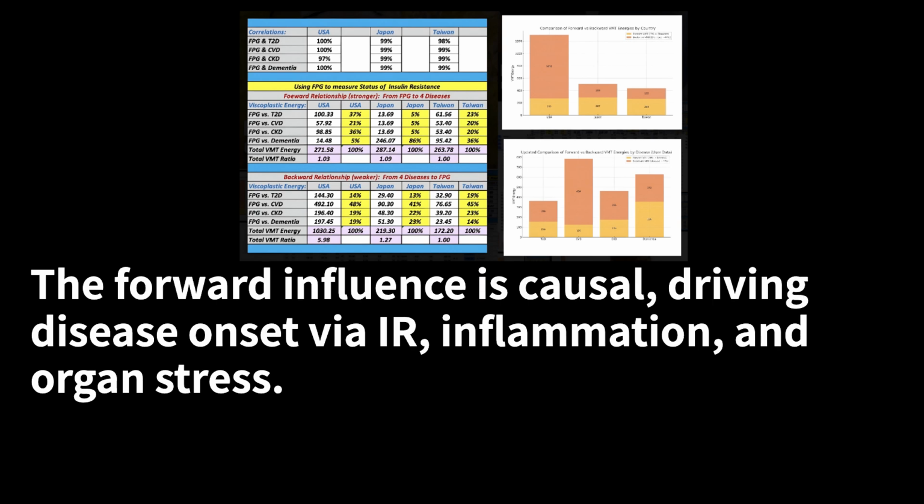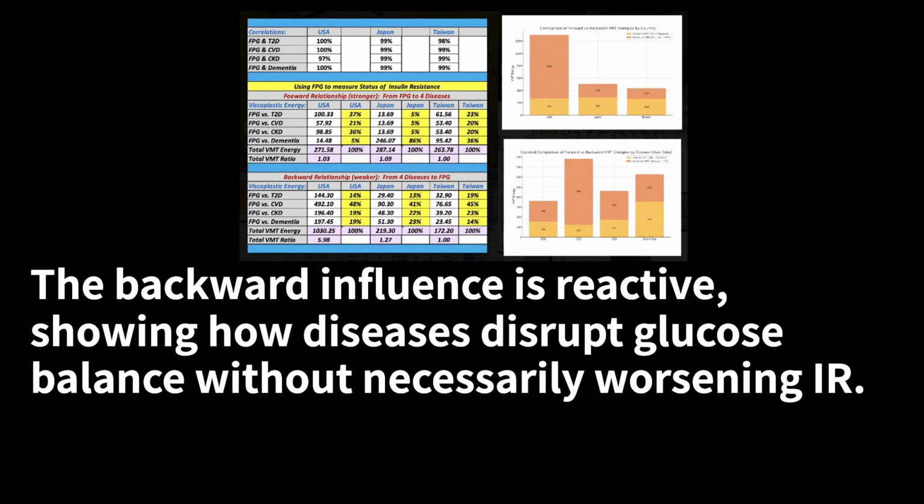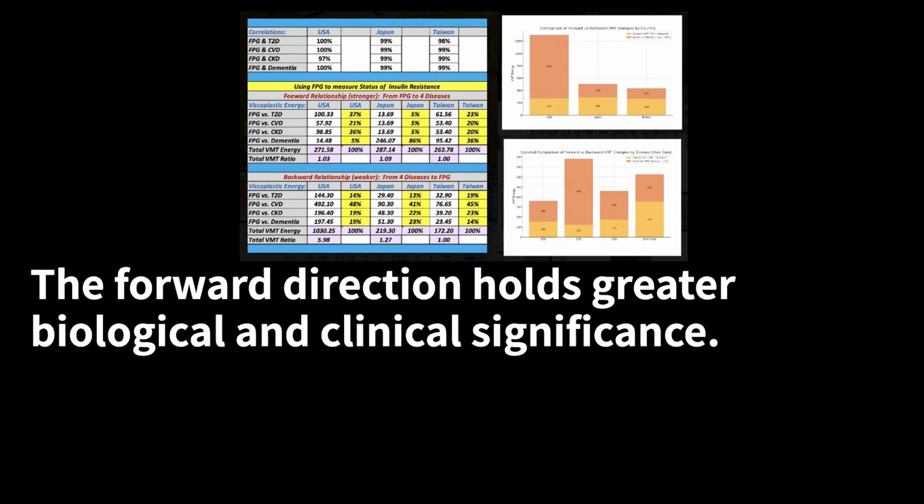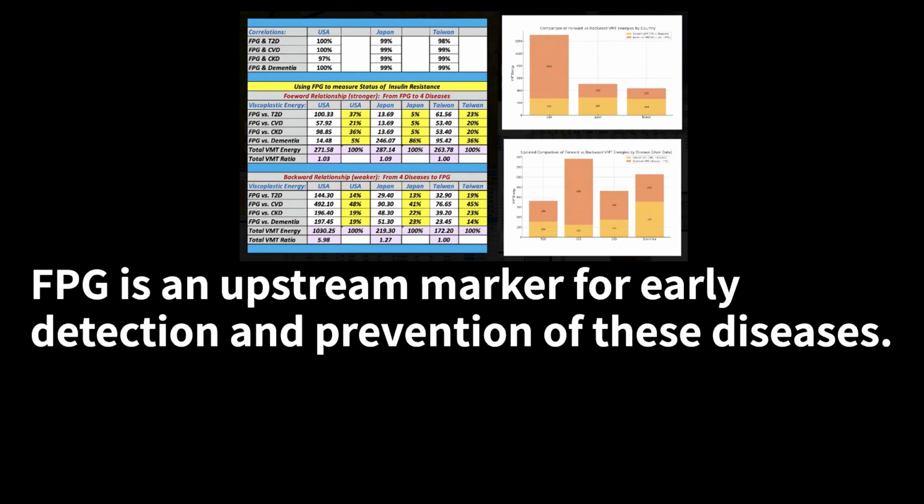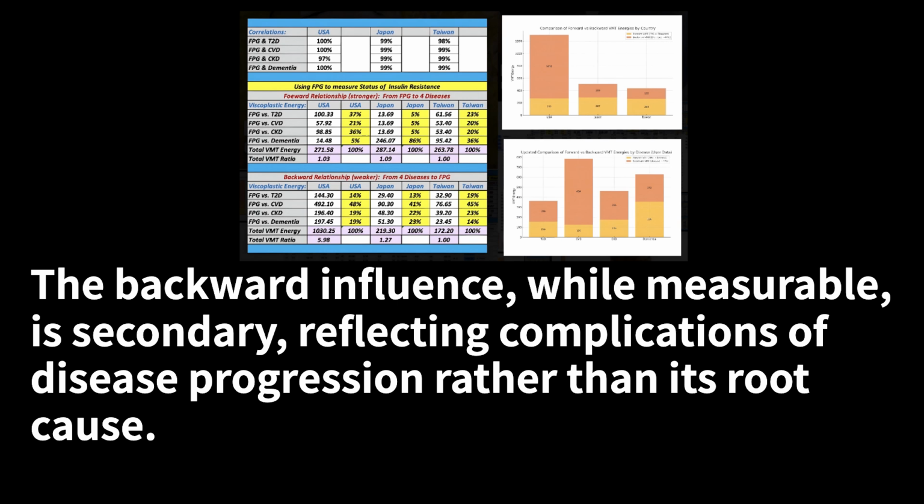The forward influence is causal, driving disease onset via IR, inflammation, and organ stress. The backward influence is reactive, showing how diseases disrupt glucose balance without necessarily worsening IR. Key observation: the forward direction holds greater biological and clinical significance. FPG is an upstream marker for early detection and prevention of these diseases. The backward influence, while measurable, is secondary, reflecting complications of disease progression rather than its root cause.